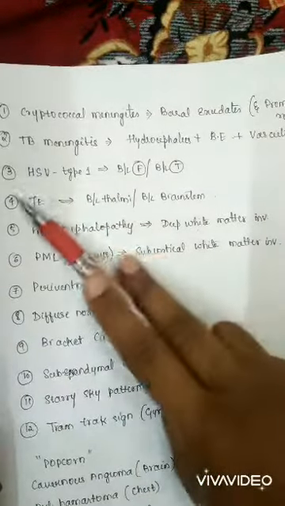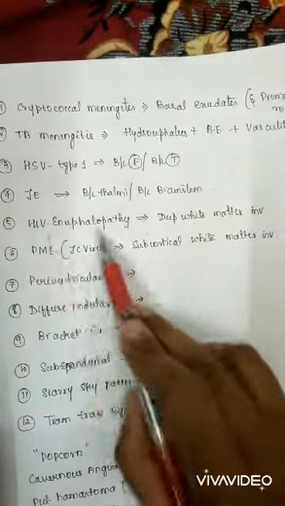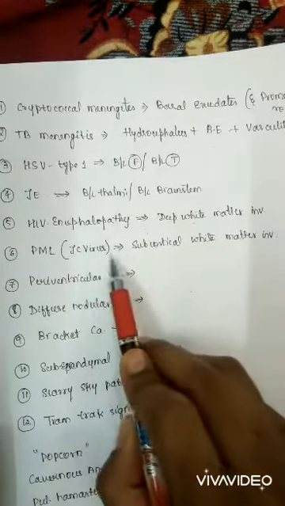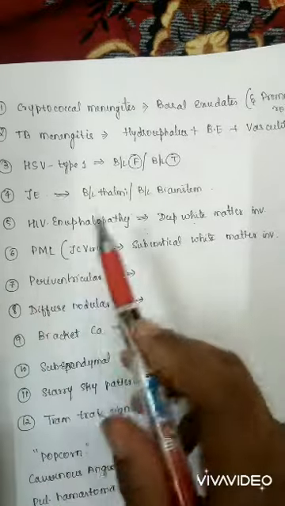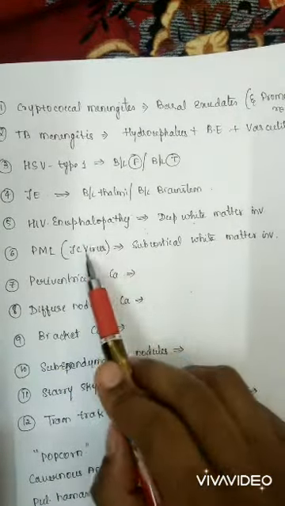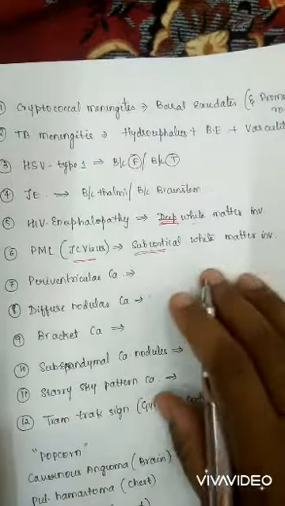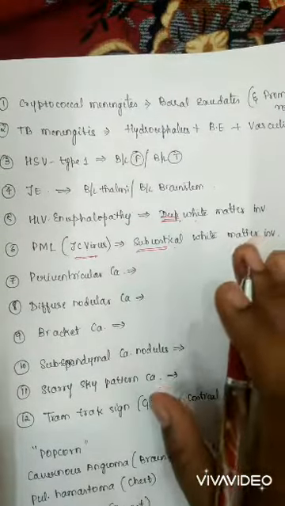Next are the two lesions that affect bilaterally. Herpes affects bilateral frontal or bilateral temporal lobes, and Japanese encephalitis affects bilateral thalami or bilateral brainstem. Next is HIV encephalopathy and two viruses, that is, HIV encephalopathy and JC virus. JC virus causes PML. Both HIV encephalopathy and JC virus affect the white matter only, but HIV encephalopathy affects the deep white matter, whereas JC virus affects the subcortical white matter. So this is about PML, JC virus and HIV.